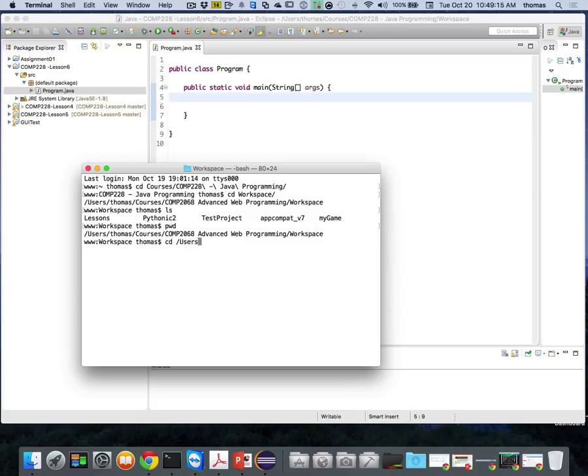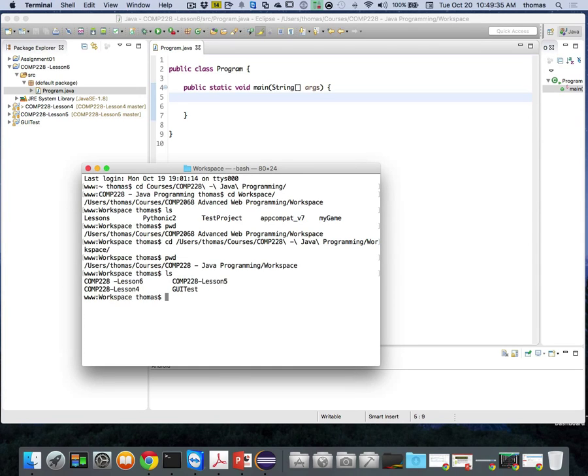I need to go to users Thomas courses for me, and this is just me. I'm just trying to find my path, COMP228, and then workspace. If I can type properly. There. Now that's wrong again. Well, that was right. Okay, good. So now I have 4 folders in here.